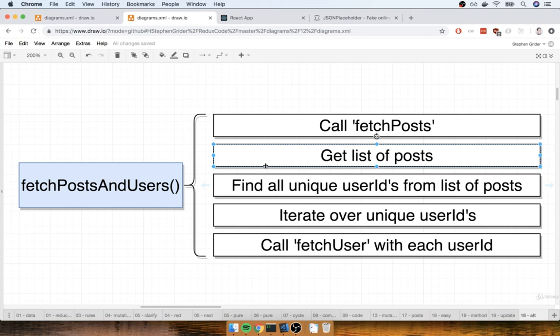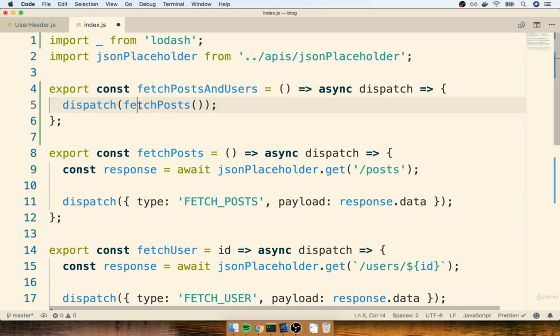So now we want to go on to the next step here, which is to get the list of posts. Now this is where the second challenge starts to come in. So remember, whenever we call fetch posts, that is going to initiate an asynchronous request over to our API and get our list of posts. So we need to somehow make sure that we do not attempt to get at our list of posts that have been fetched until this action creator right here has completed and has fetched all the appropriate data. So to do so, this is going to be a little bit crazy. We're going to put the await keyword in front of it like so.